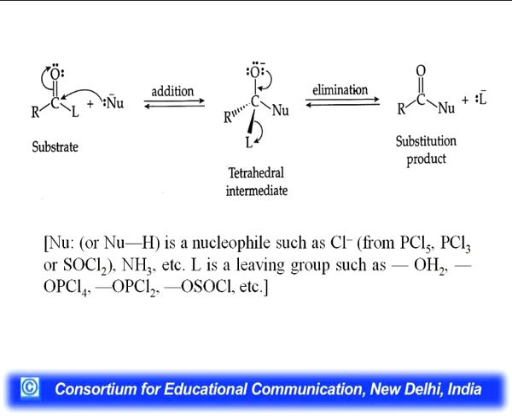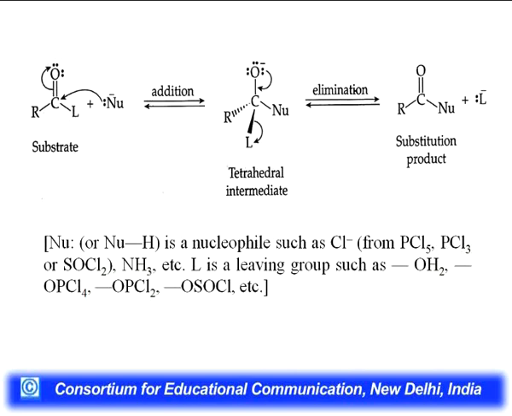You can see RCOL. L here is the leaving group, RCO is the acyl group. Nucleophile will attack onto the carbonyl carbon because of displacement of pi electron towards the more electronegative oxygen atom. Hence, it is now ready for attack by the nucleophile. So, addition takes place and the tetrahedral intermediate will form.